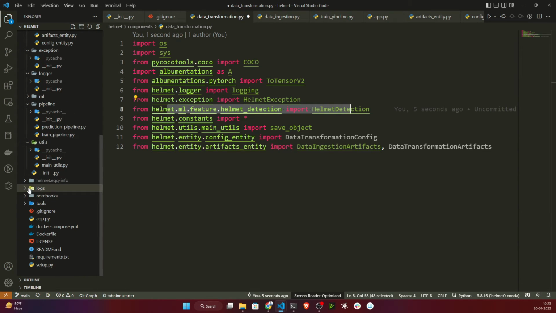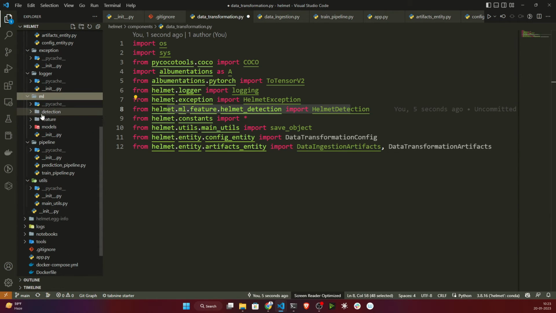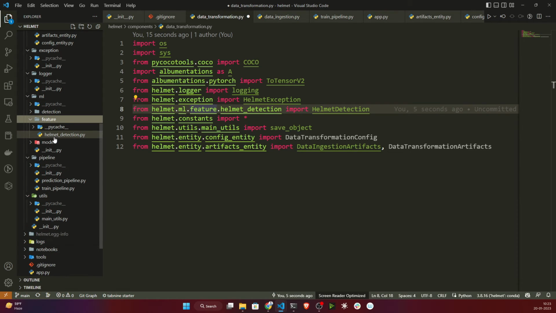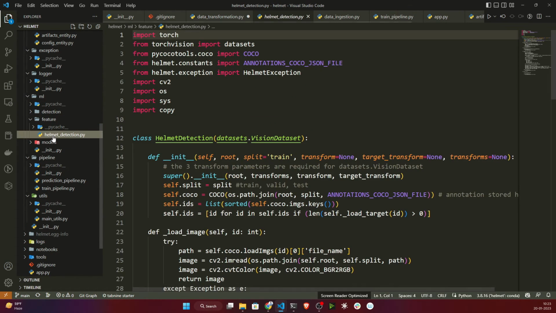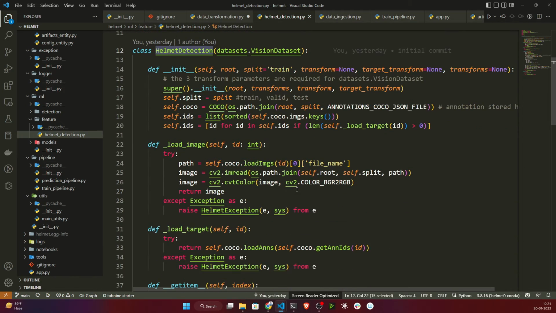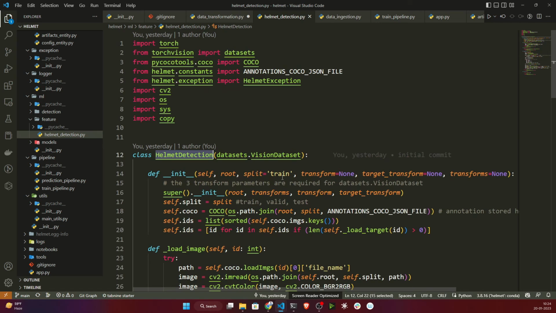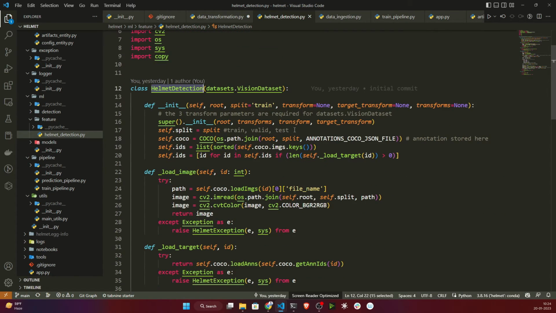If you see inside ml, inside features, I'm importing this helmet detection class. I think you remember inside our notebook we prepared some utility classes. That class was responsible for loading our data, preparing our data, and cleaning our data. These are the operations.